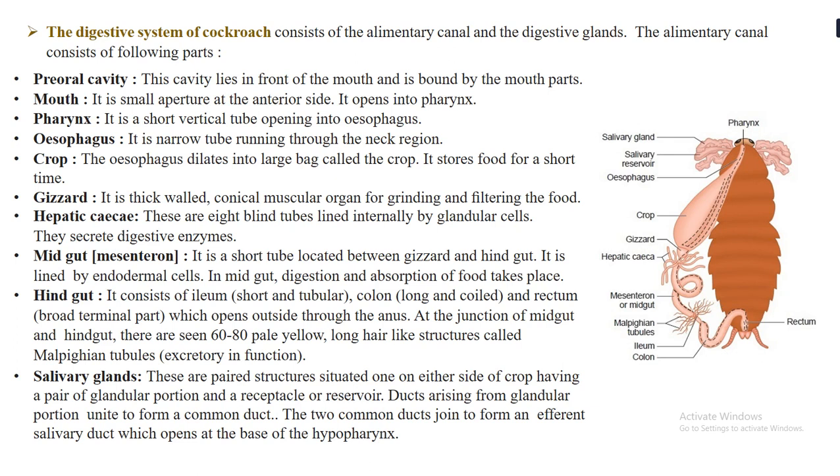And also if we speak about the salivary glands, so salivary glands are paired structures which are situated one on either side in the crop region, having a pair of glandular portions and receptacles or reservoirs. The ducts arise from the glandular portion and unite to form a common duct over here. Okay, so the two common ducts join to form an efferent salivary duct which opens at the base of the hypopharynx region.